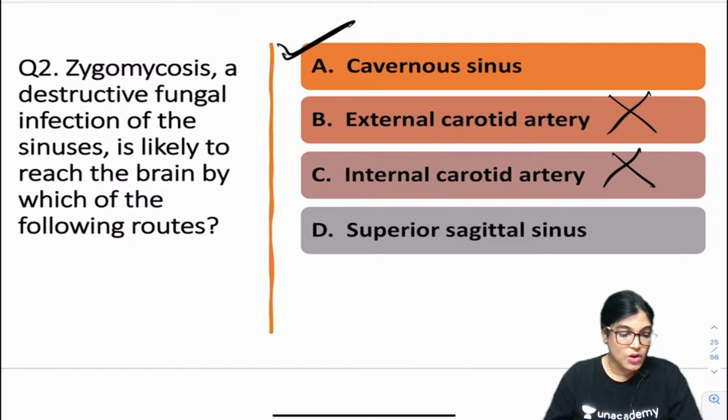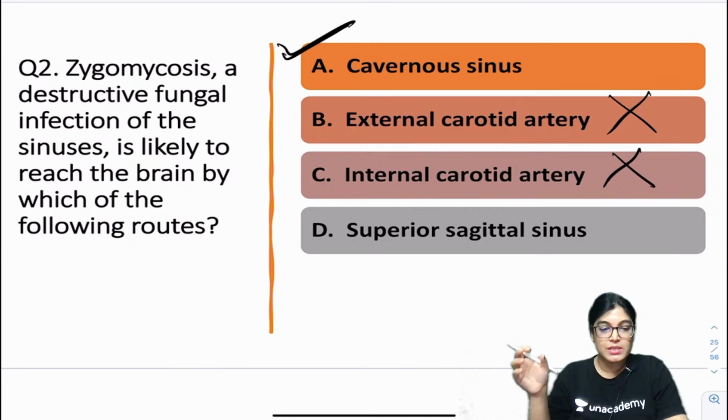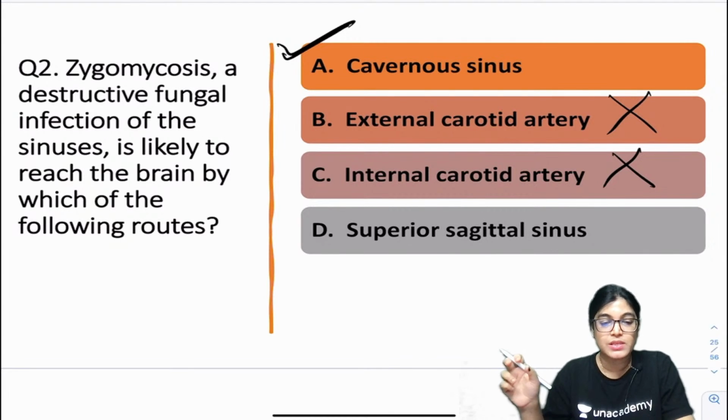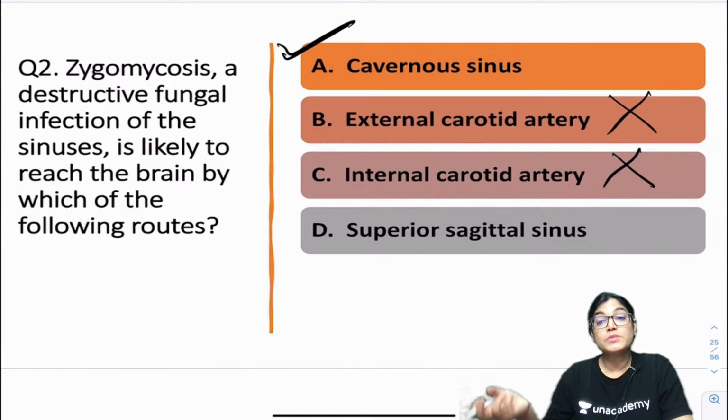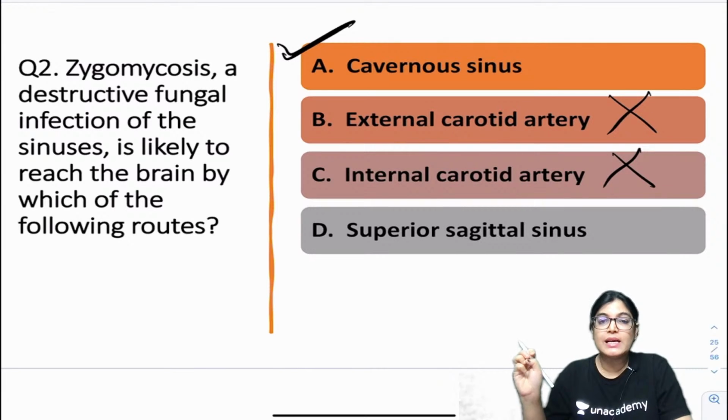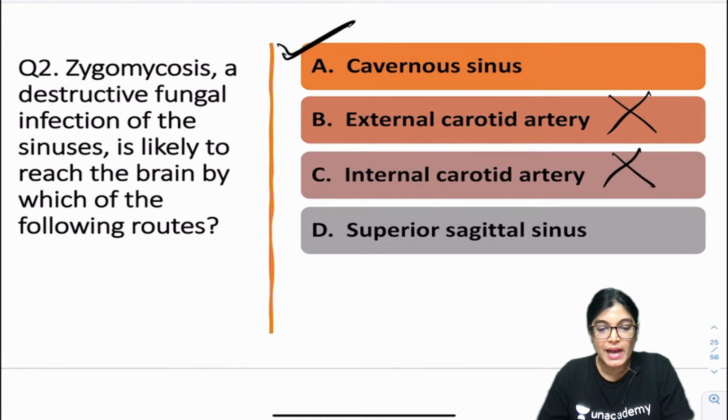Yes, all of you are right, that is black fungus. I have used the term zygomycosis, not black fungus or mucormycosis, because this is the term previously used for mucormycosis. Now, why can't the superior sagittal sinus be the right answer?